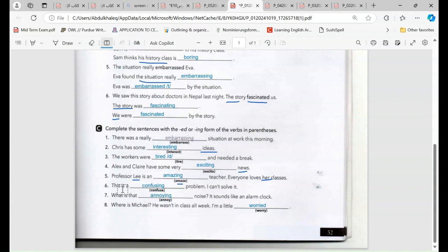Number six, this is a confusing problem. We are talking about the problem. I can't solve it. Number seven, what's that annoying noise? It sounds like an alarm clock. So there is annoying. And number eight, where is Michael? He wasn't in class all week. I'm a little worried.